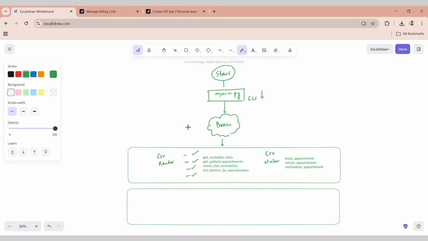So based on identifying the intent and based on your user input, user message, you are able to understand and call the respective tool. And then from here, let's say you have this final data layer. So this is your CSV file that you have. Very high level architecture diagram, right?